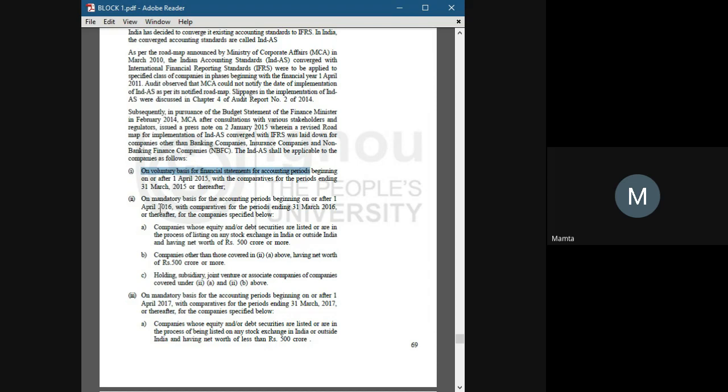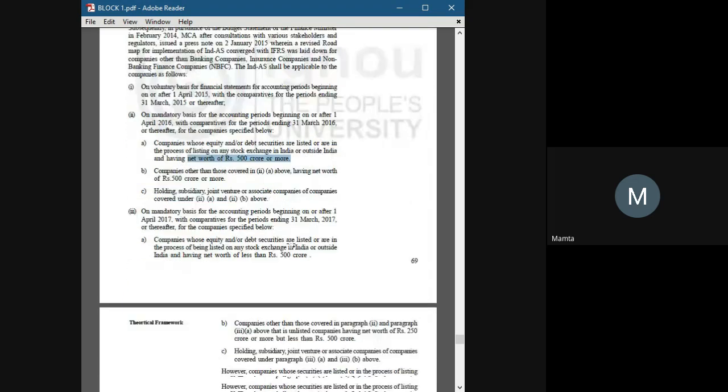Some companies with certain rules and regulations, if the companies come in the criteria, like if a company has a net worth of rupees 500 crore and more, then it comes under the criteria. Okay, then they have to follow, it's mandatory, they have no other option, they have to follow those rules, that accounting standard.